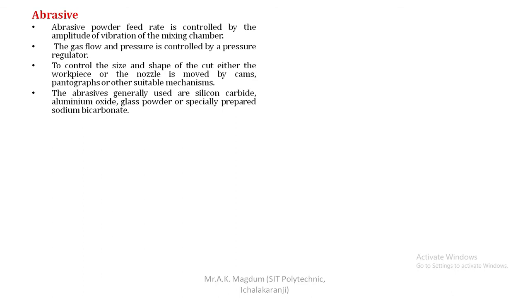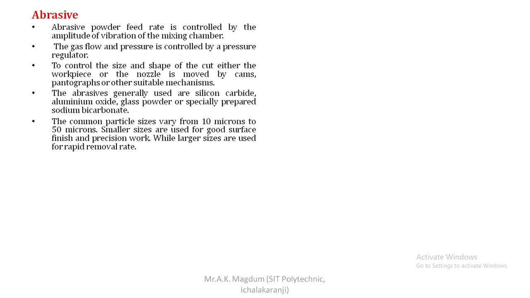Next, the abrasives generally used are silicon carbide, which is very important, aluminum oxide, glass powder, or specially prepared sodium bicarbonate. These are the various types of abrasives generally used in abrasive jet machining processes. Next, the common particle sizes vary from 10 microns to 50 microns. That is a very important thing.